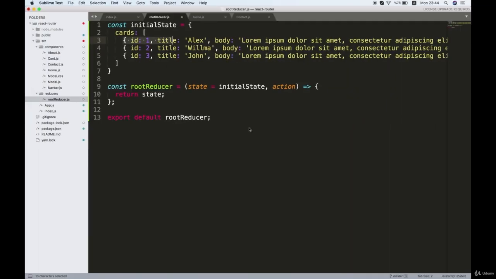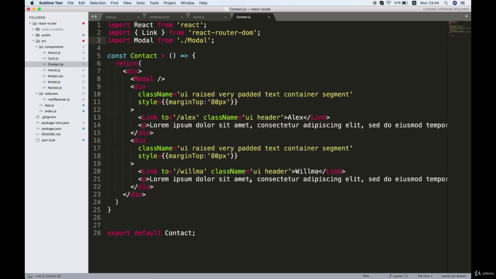Now the cards that we want to show are stored in the state of the Redux store, this initial state right here. Okay, so now remember the whole idea of Redux is to have a central store of data that each component can reach out to and grab the data on the store and use it. Now what we need to do is connect this contact component to our Redux store. So how do you think we do that?